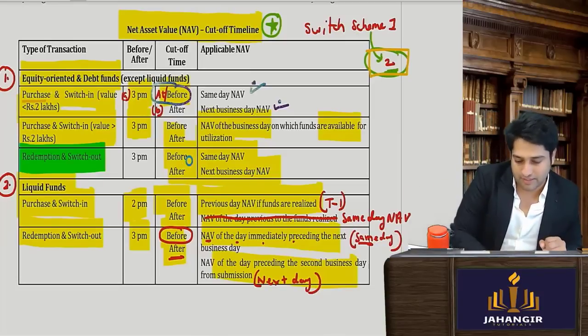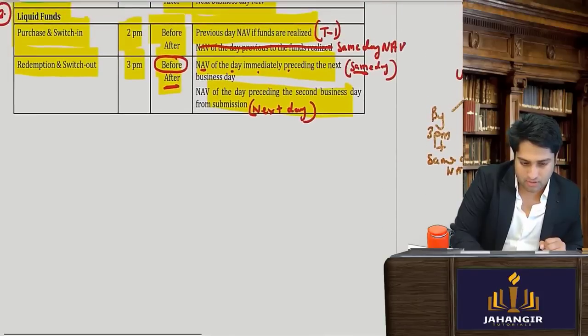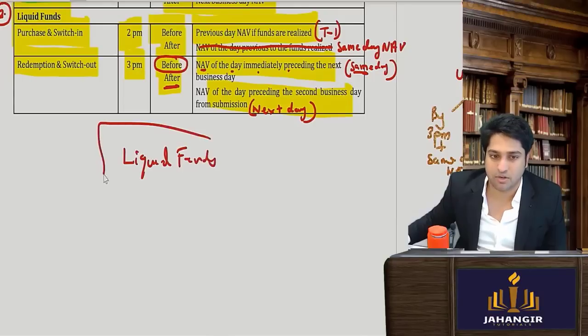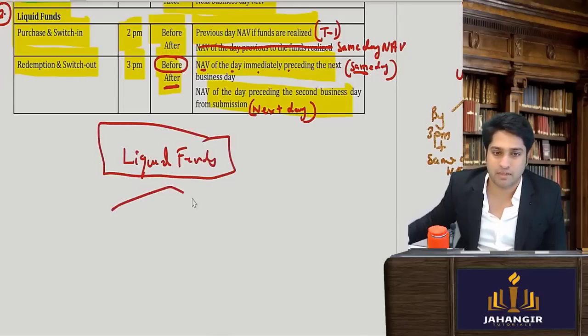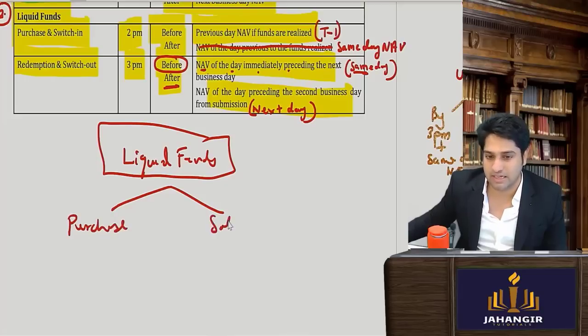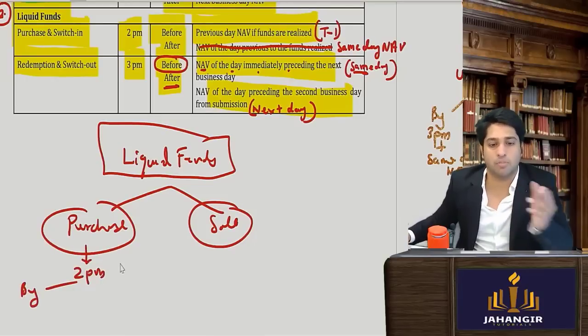So for liquid funds, if I have to make the chart, okay, for liquid funds. Now liquid funds are not important from exam point of view. They haven't come that much. Now liquid funds, if I'm purchasing or if I'm selling, sale or switch out. If I've purchased, the cutoff time is 2 p.m. So before means at or before.